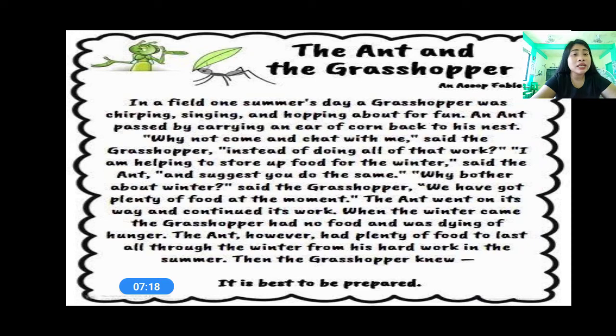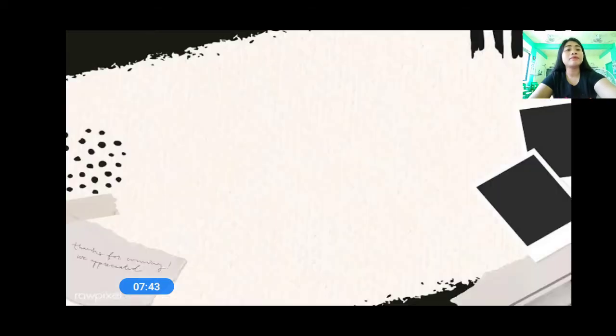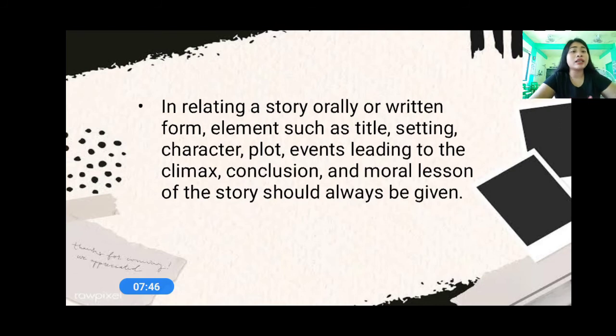Now, as you can see, the speaker here and the actors are animals. So, who are the characters here? The ant and the grasshopper. So, also, the fables have morals. So, what is the moral of the story? It is best to be prepared. Okay, are you prepared always? Very good. Now, in relating a story orally or in written form, elements such as title, setting, character, plot, events leading